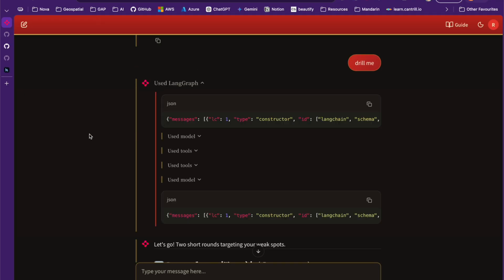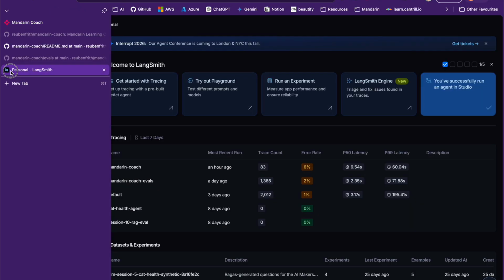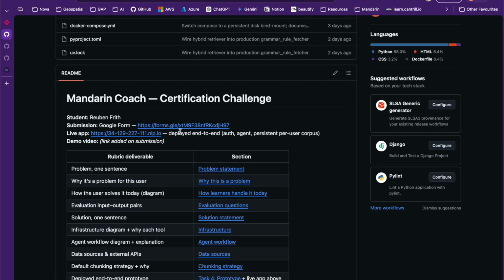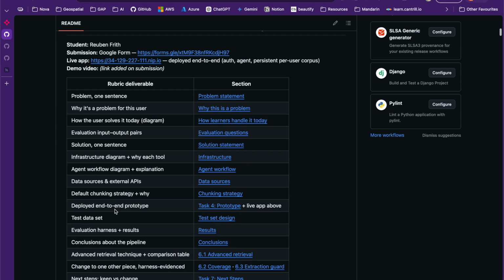But something else we can also see is the traces in LangSmith. So here you can see during my evals, there were 1,300 traces, and as I've been playing with this application recently after deploying it, there's 83 traces. I won't dive into them because it's a lot, but enough of that. Let's jump into the actual architecture of everything.